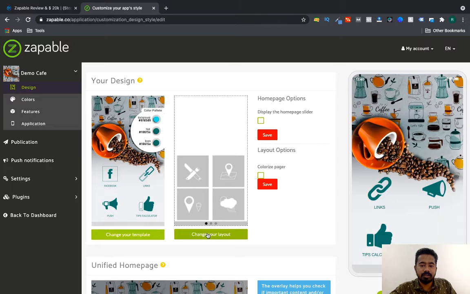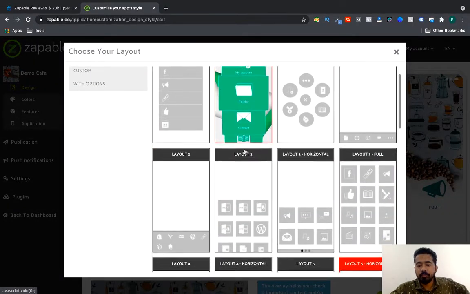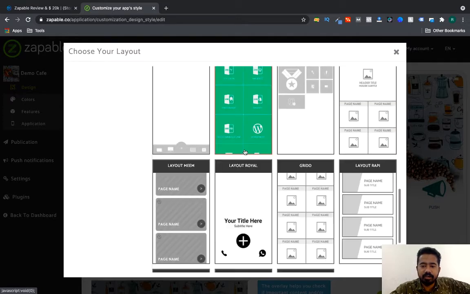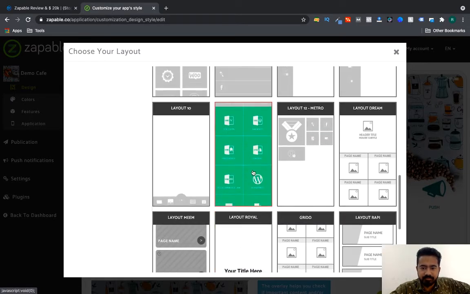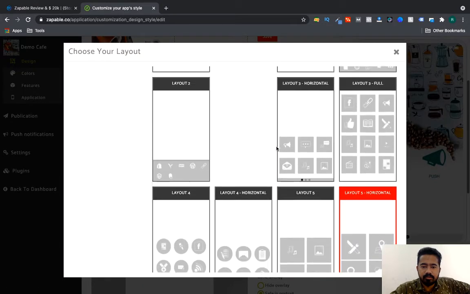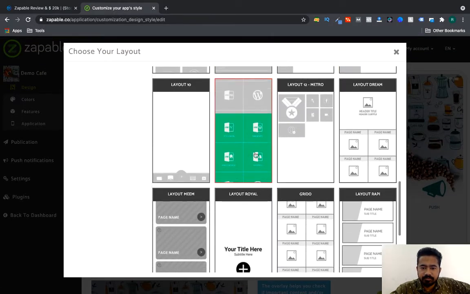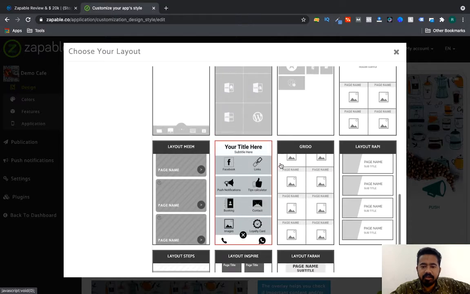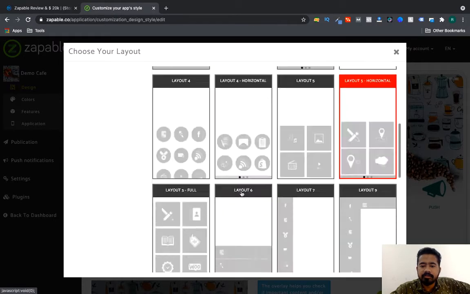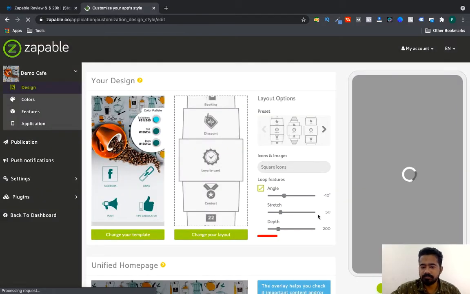If you want to change it, what you have to do is change your layout, and here you have multiple layouts which you can use for your application. You can see all the layouts here. Like if I want a layout like this, a swipeable layout, it looks cool here, right?